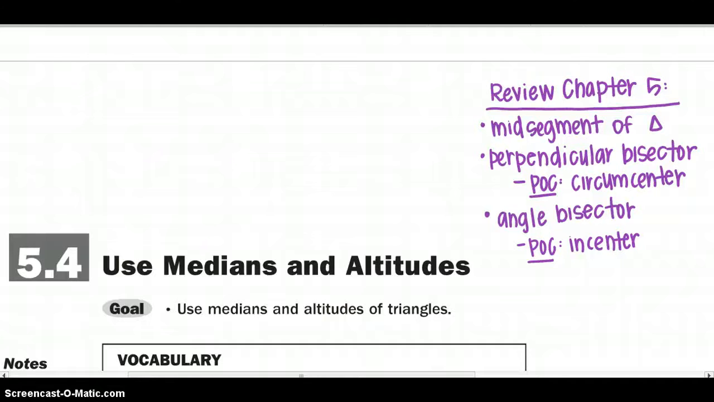Welcome back to Chapter 5, and we are going to start Section 4 by talking about medians and altitudes of the triangles. Remember, we are within the triangles in this chapter. A few things to review from Section 1, the mid-segment. We also learned in Section 2, we talked about perpendicular bisectors and that point of concurrency being called the circumcenter. And then Section 3, we talked about angle bisectors and that point of concurrency being the incenter.